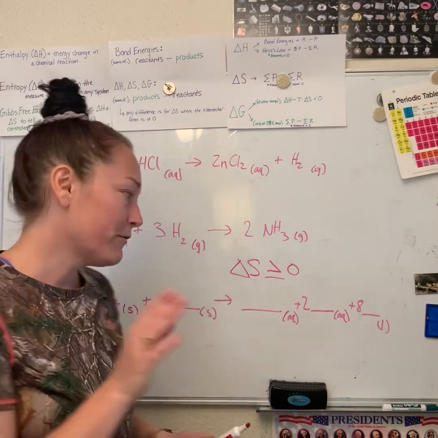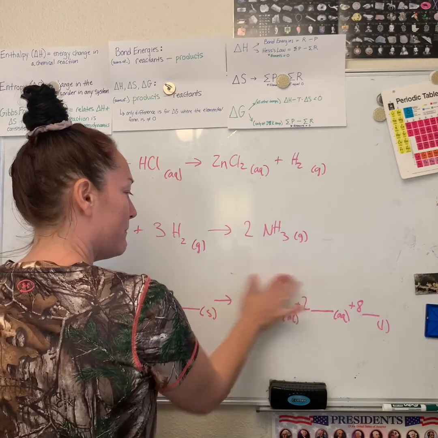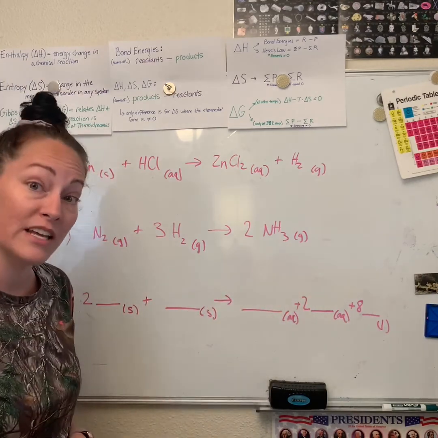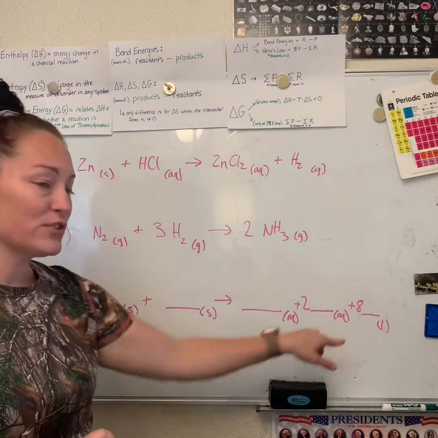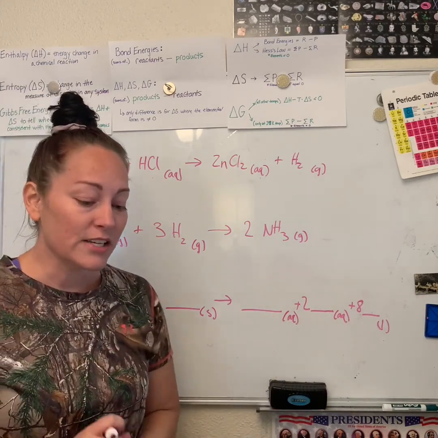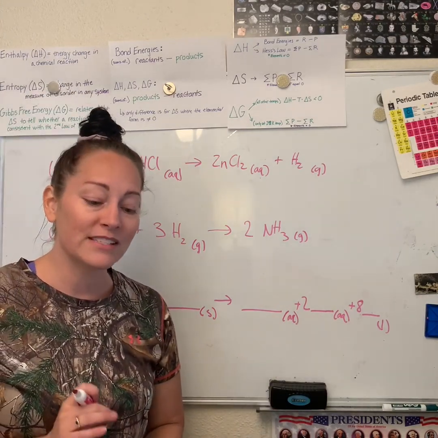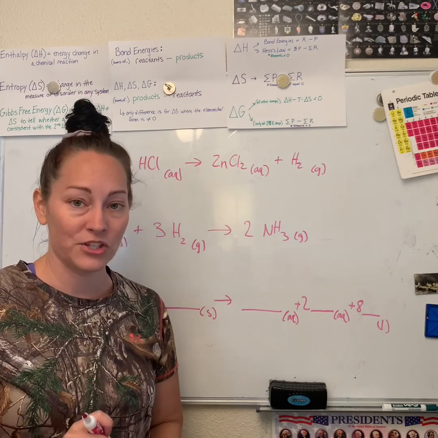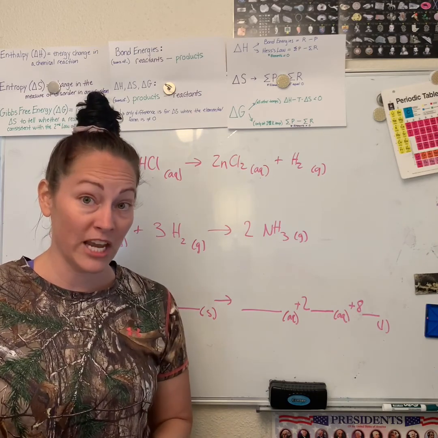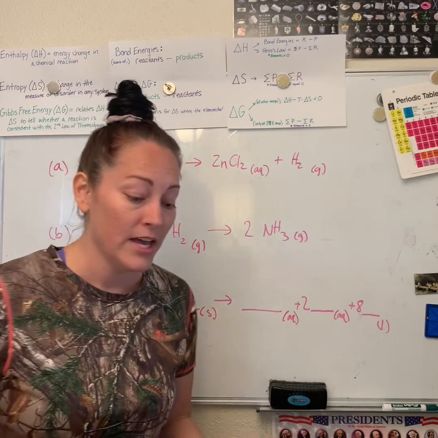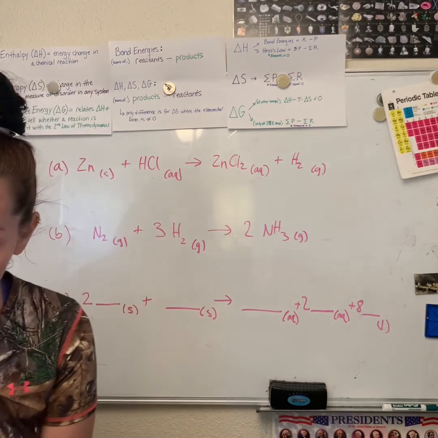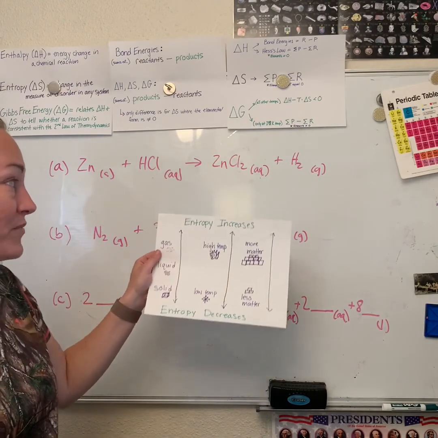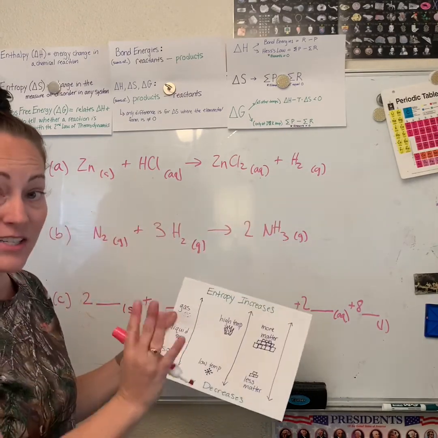So real quick, before we dive further into what that means, let's just look at these first couple examples, okay? I have A, B, and then C. I didn't write out C, it's really long, we'll get there in a second. It says, for each reaction, determine the sign of delta S, which is just change in entropy, change in disorder, okay? So what we're gonna determine based off of what we're talking about, in terms of our reactions, this is how it applies.